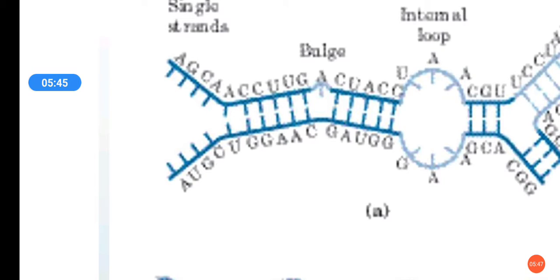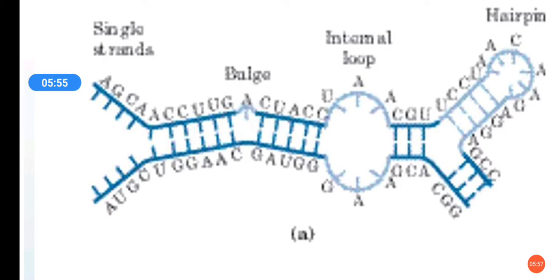In the case of a bulge, maybe a single base pair is mismatched. If more base pairs are mismatched, an internal loop will form. If there is complementary base pairing along the strand, but there is a mismatch for some bases, then they can form a hairpin.